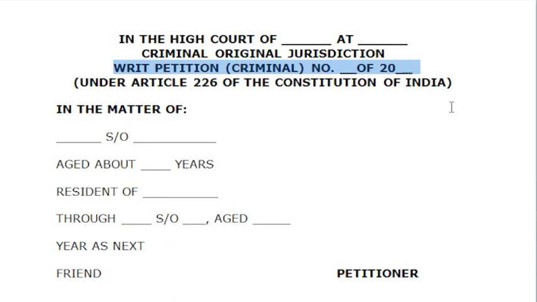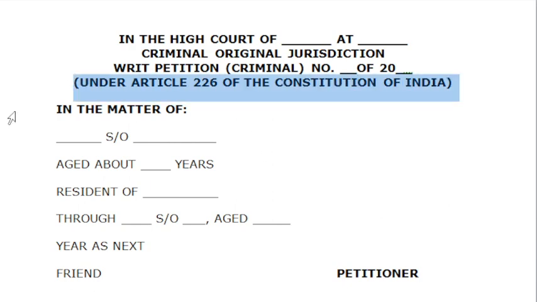number and year. So basically you cannot fill this by your own. When you file a writ, when your writ is dated, they will provide you this kind of number and they will fill in this number. Then you have to mention under which article you are going to file this writ petition. You have to mention this as well.